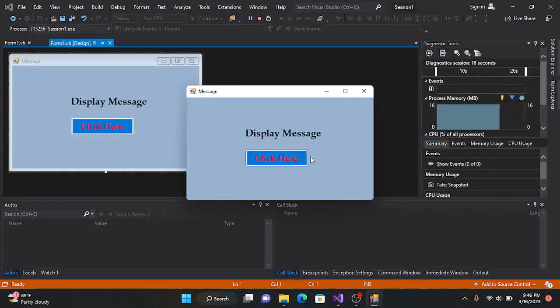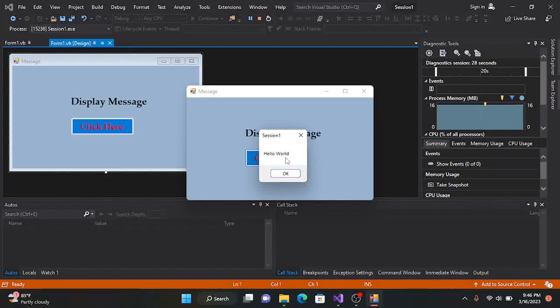I'm going to click on this button to see if it's really going to show us Hello World. So I'm going to click on it right now. You see, Session 1, Hello World. Meaning our code is running properly. We're able to create a design, a user interface, so that anytime our customer sees the UI and clicks on that button, the button is going to show Hello World.